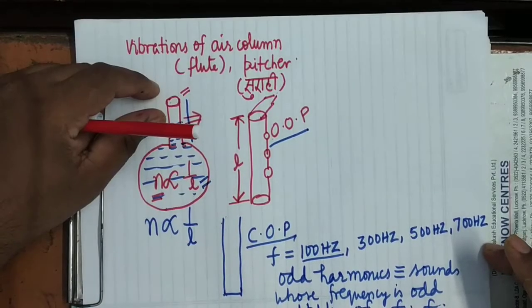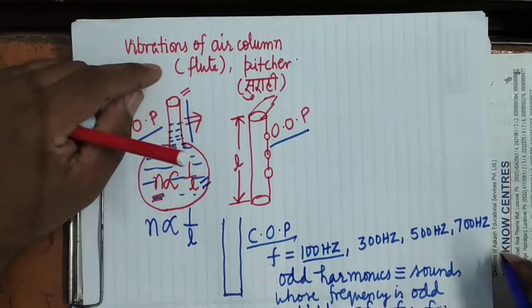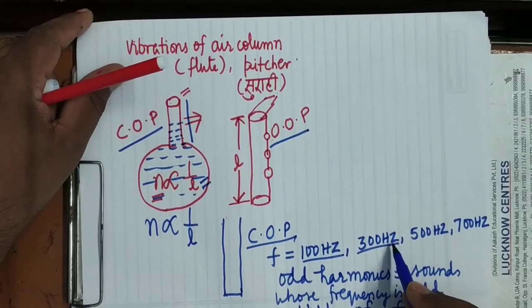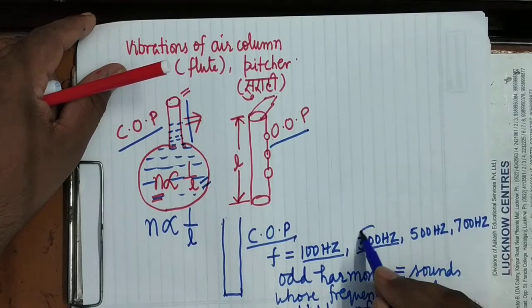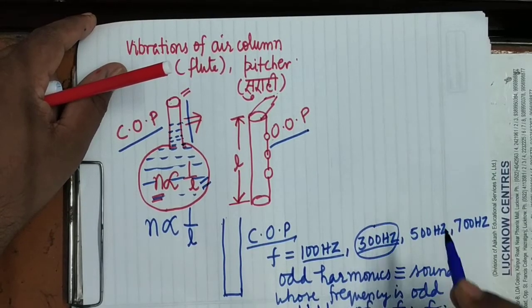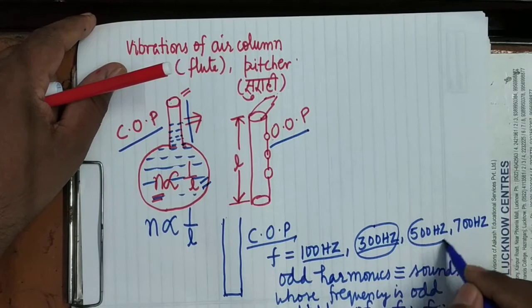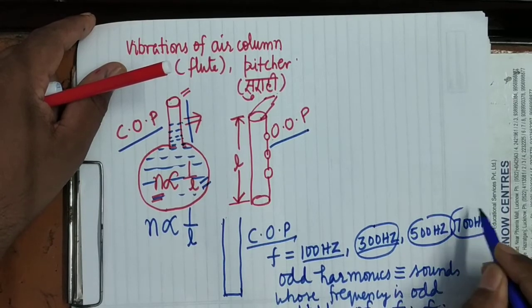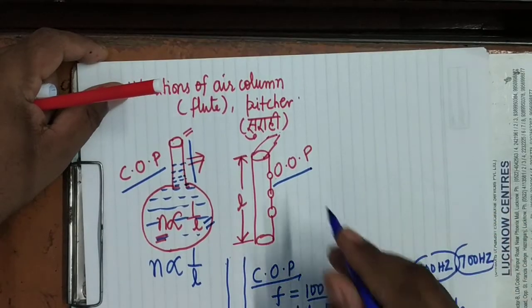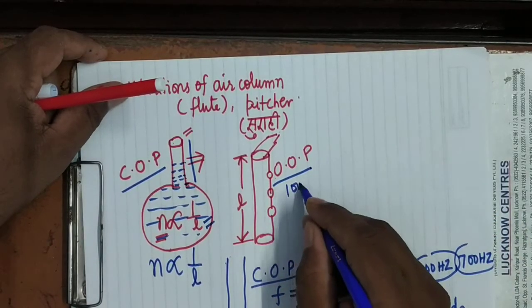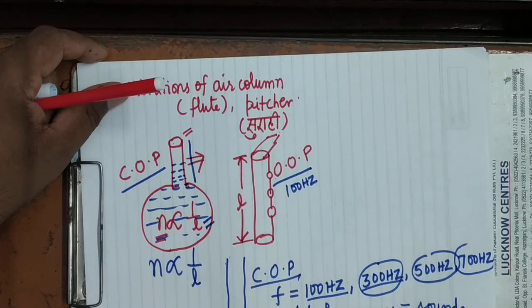Means if the fundamental frequency is 100 Hz, then the next sound which it can produce on blowing the air with greater force will be 300 Hz. Then the next sound will be 500 Hz. Then the next sound will be 700 Hz. Is it clear?